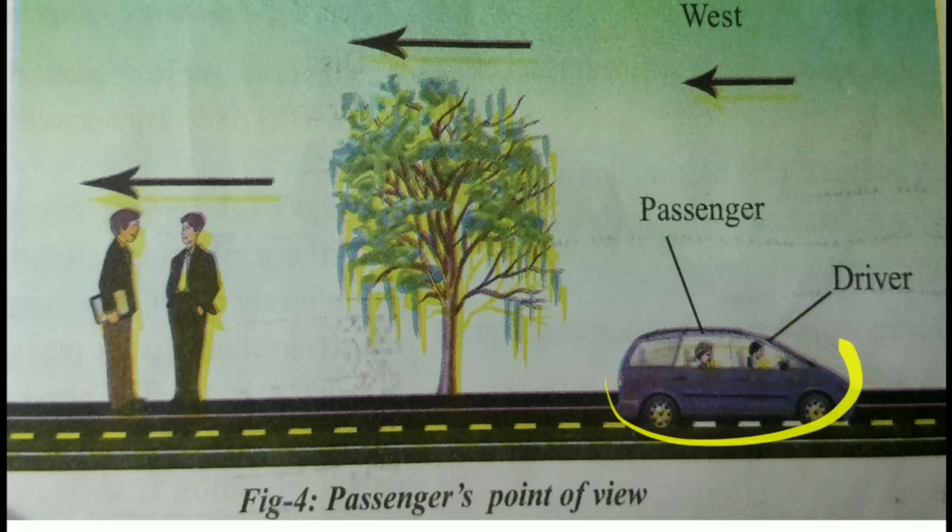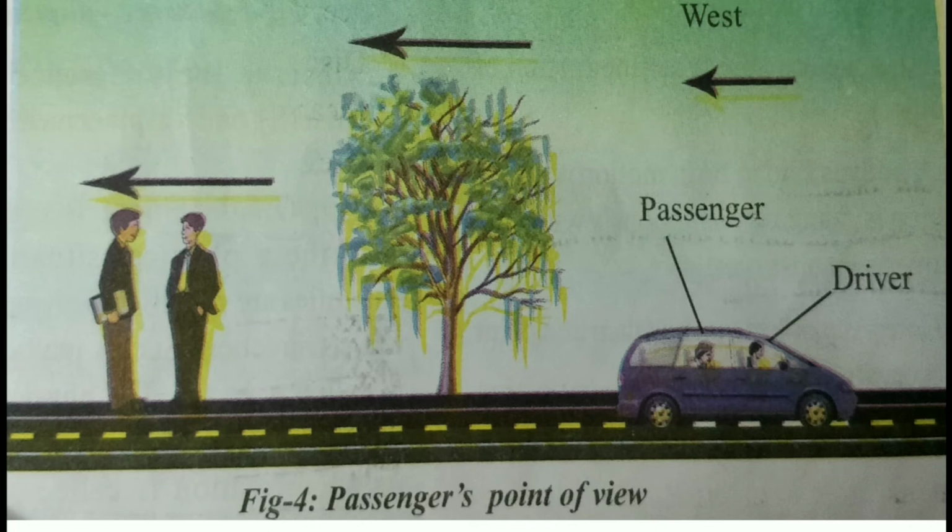When they are going very fast on the road, the passenger in the car will feel that the trees and the people on the road are also moving. This is a common example which you also experience while going in a bus or a car. When we are going very fast on the roads, sometimes you may feel the trees are moving back, that means they are also moving. In such a time, what we feel is said to be relative motion.